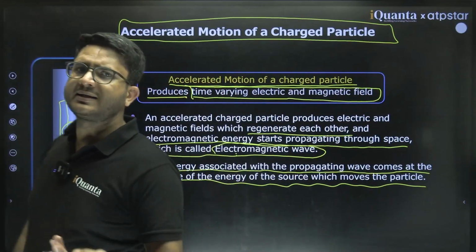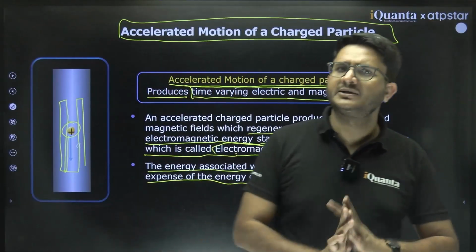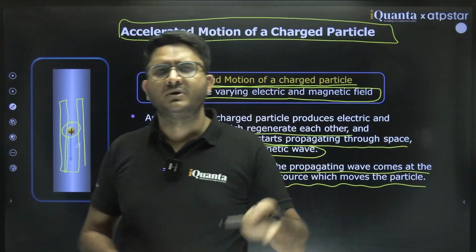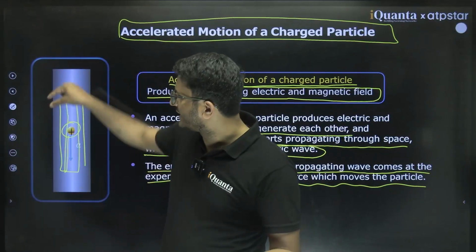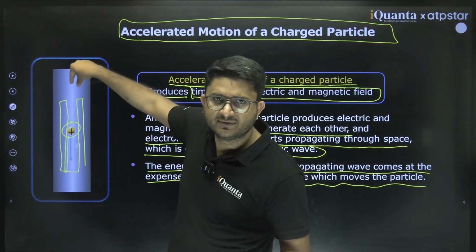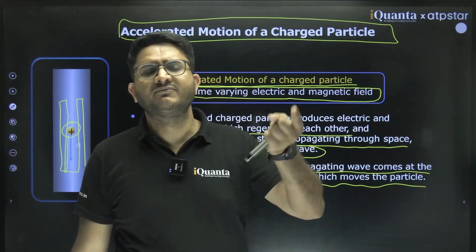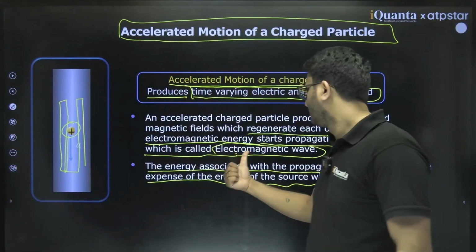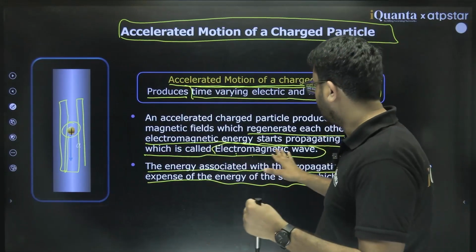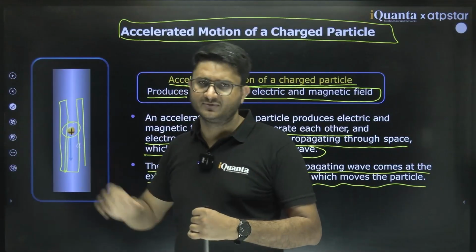So it's not like energy is created out of nowhere. Energy can neither be created nor destroyed, but it can be converted from one form to another. So whatever energy is given to move or accelerate this source charge, the same work done goes to electromagnetic wave, or maybe part of that work done goes to electromagnetic wave and part goes to kinetic energy of this.